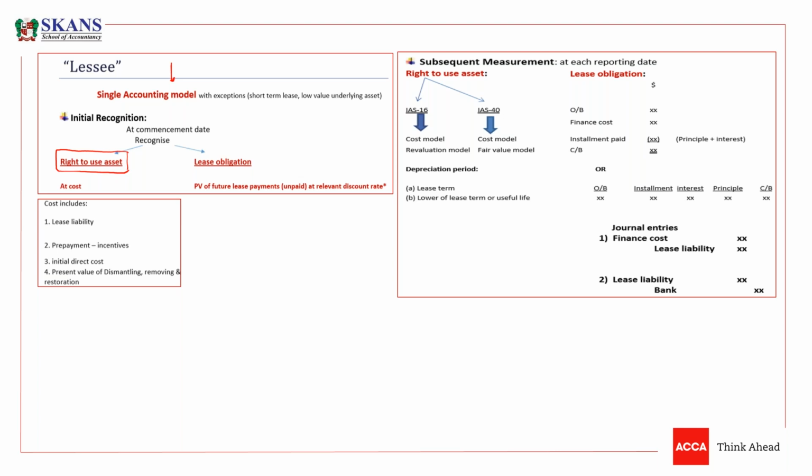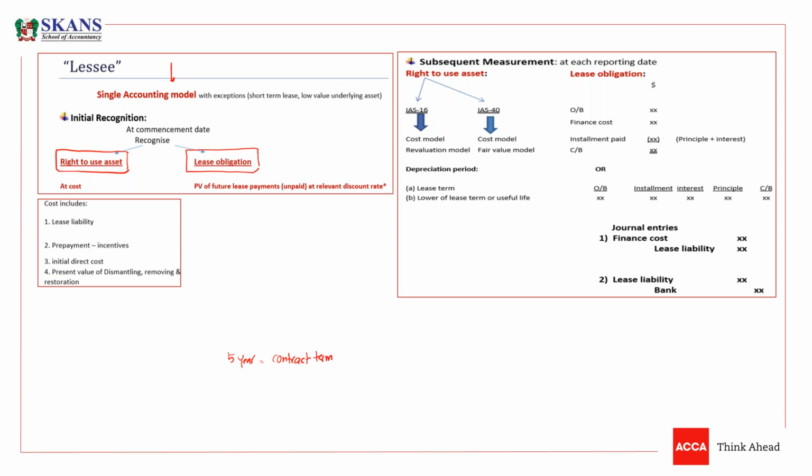So as a lessee, we have to recognize the right of use asset. And on the other hand, we have to recognize a lease liability. So this is the accounting model in which we have to recognize the right of use asset as well as the lease liability. So if we have a contract to use an asset for 5 years, the contract term is for 5 years.